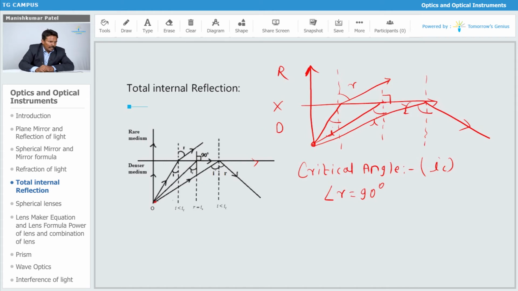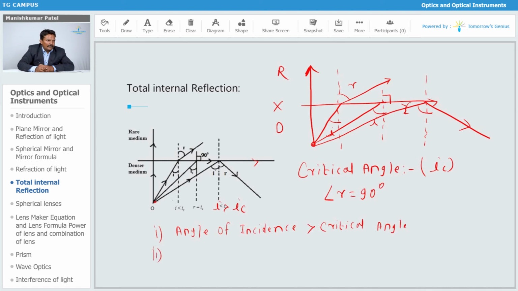So these are the two important conditions which I have just written over here. The angle of incidence should be greater than the critical angle. This is the first case you have to consider: I should be greater than IC. That is the important condition.